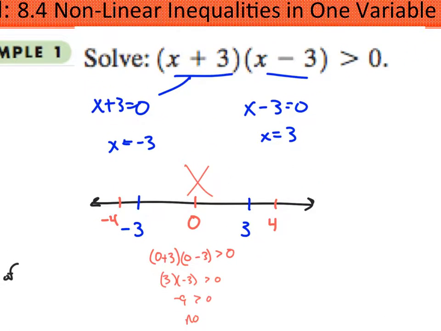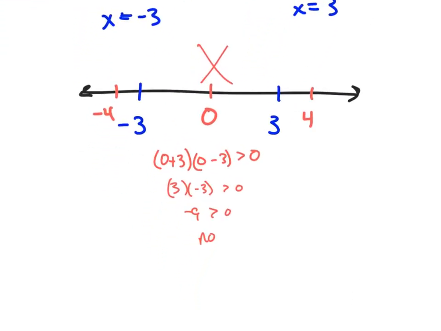Remember, this is an inequality, so our answer is not going to be x equals. Our answer is a whole range of numbers, a whole set of numbers that you could plug in for x to make this side greater than 0. Whatever that range or set of numbers is, we just learned that this middle section is not part of it because we tested a value from the middle section and we saw that it did not work.